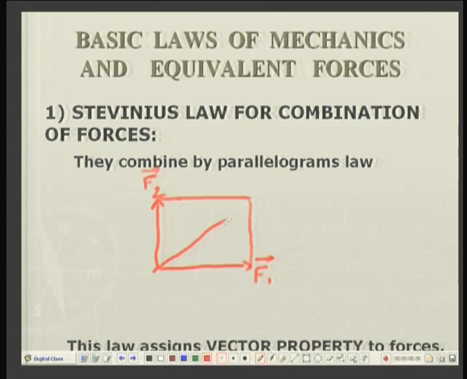The forces F1 and F2 form the two adjacent sides of a parallelogram, and the diagonal of the parallelogram gives us the resultant force. This law assigns the vector property to the forces.